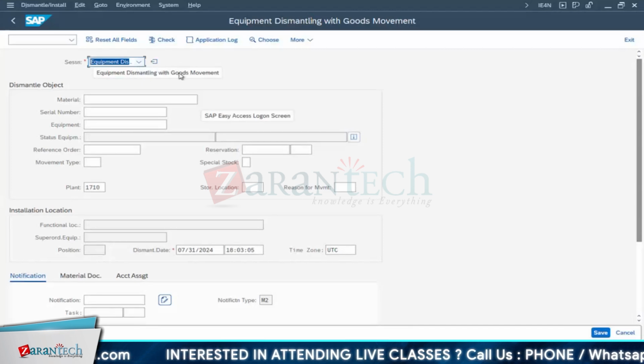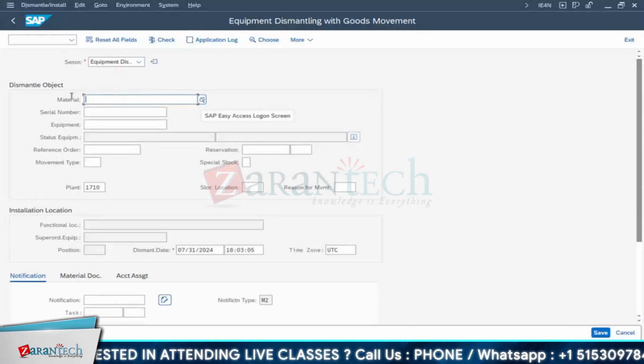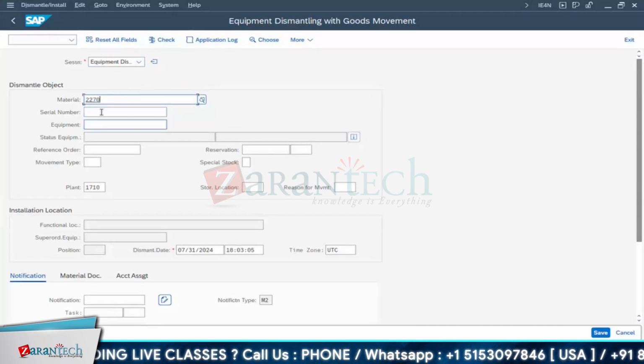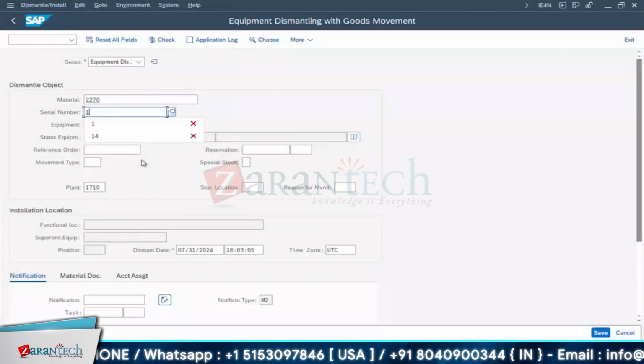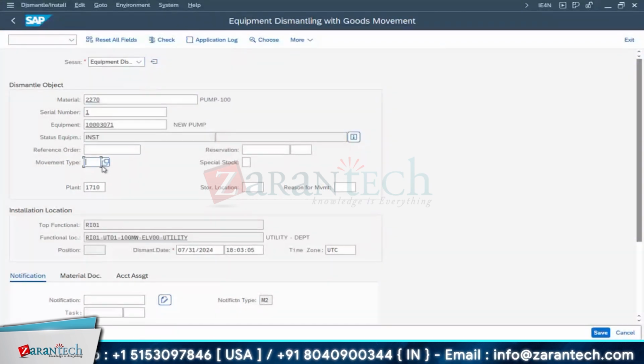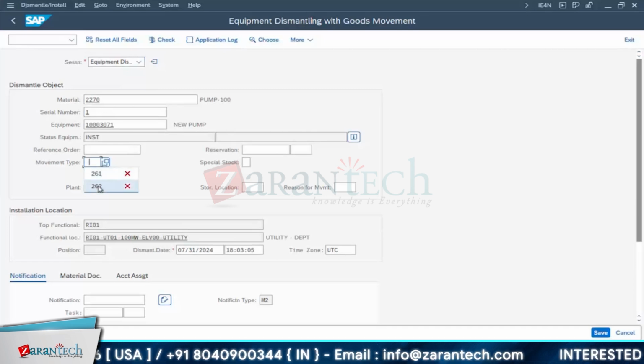You want to dismantle the equipment from there. So go for this material code again, 2270. Again the serial number is 1. Okay, now what do you want to do? Sorry, this one. Now you have to send it back. While sending it back, it's a reversal, right?